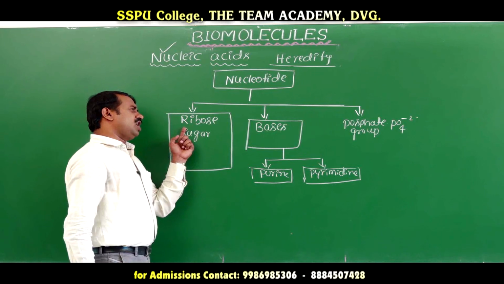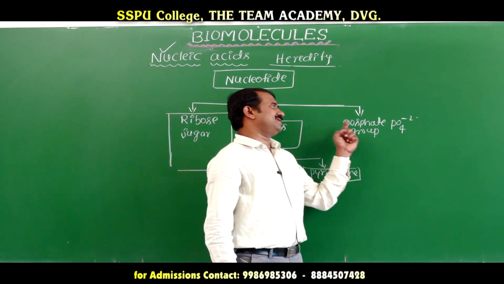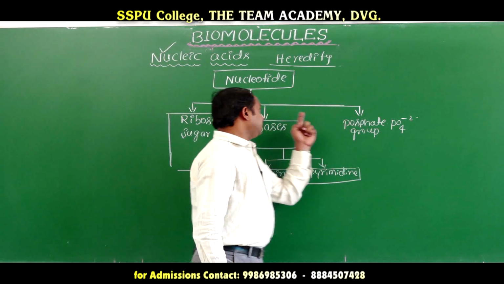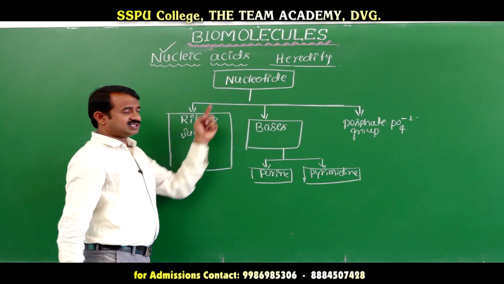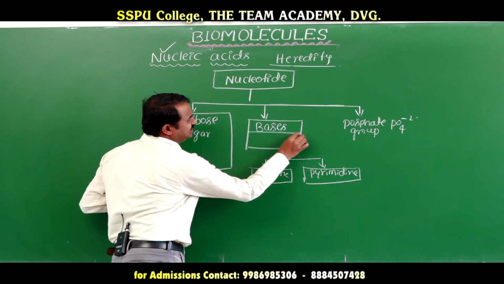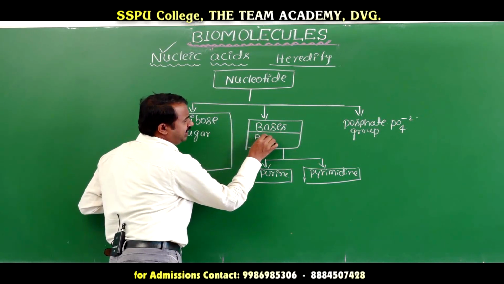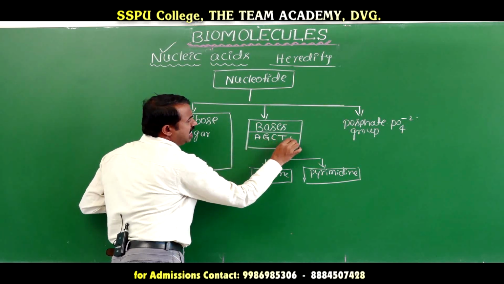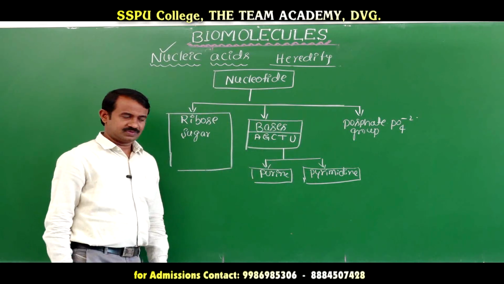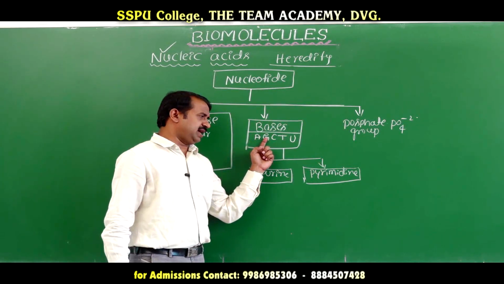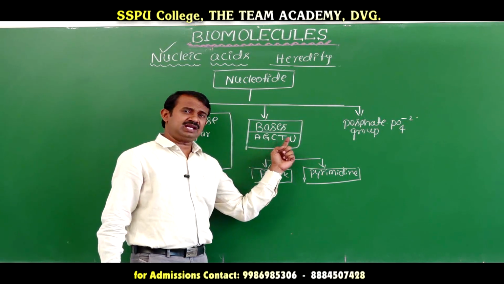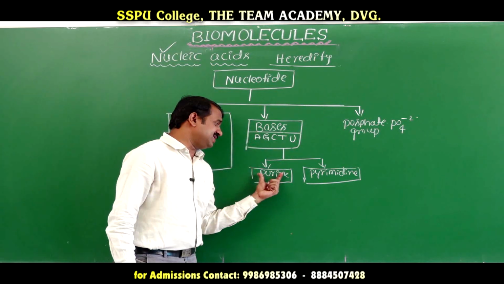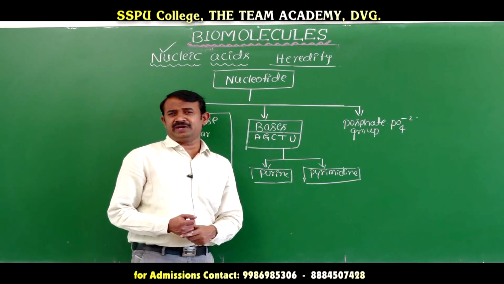The composition of ribose sugar, bases and phosphate group is called a nucleotide. The bases are adenine, guanine, cytosine, thymine and uracil. These bases are classified as purine and pyrimidine.